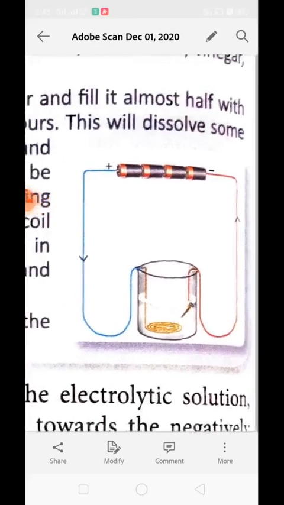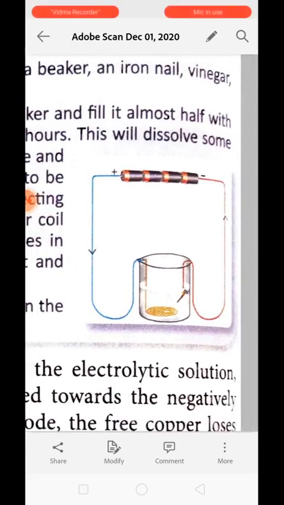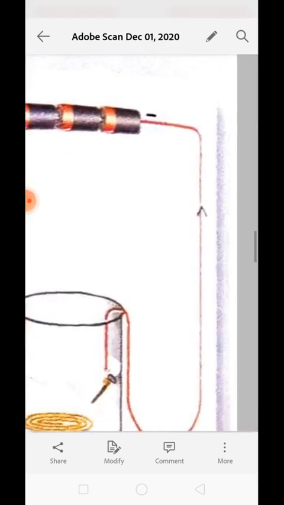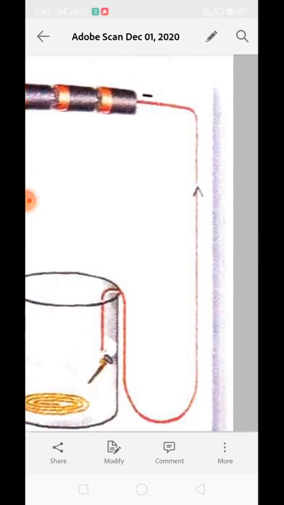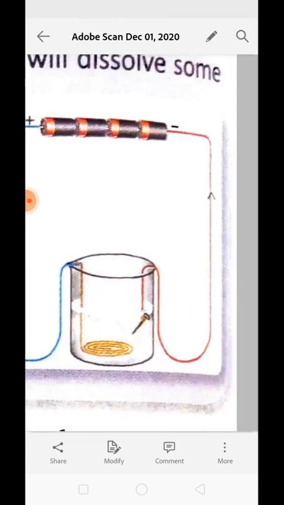Now see over here, which electrode of this complete setup has been connected with the negative charge? You see, the negative charge has been connected with the iron nail. So all the positive charge present in the solution, or the dissociated part of this copper wire, will get attached to the iron nail.